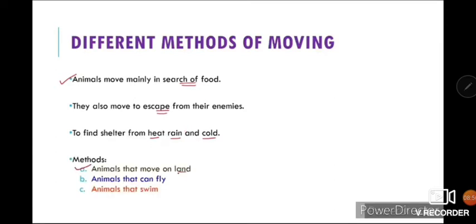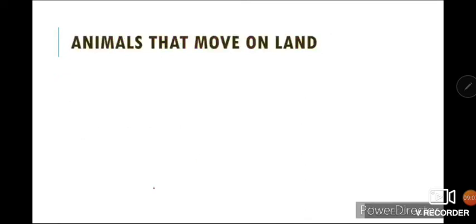The methods are: animals that move on land, animals that can fly, and animals that swim. Now let's study them one by one, and all of these animals use different methods in different habitats. Most animals like lion, tiger, elephant walk on four limbs.